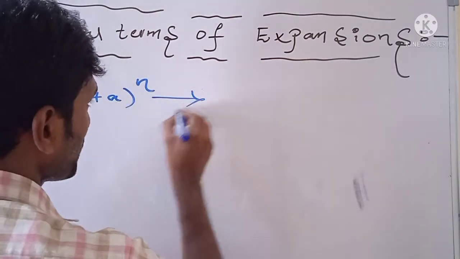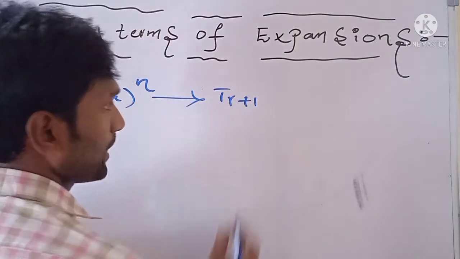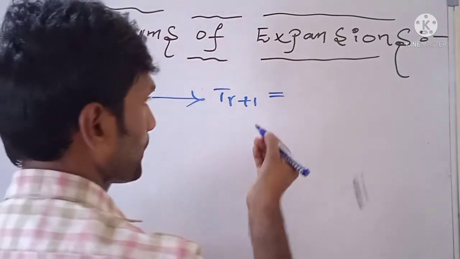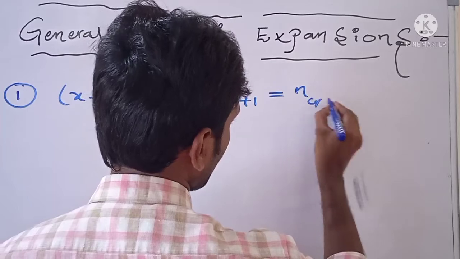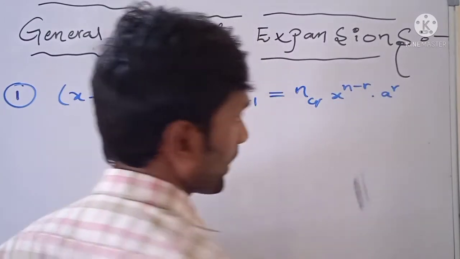In the expansion of (x plus a) whole to the power n, the general term is denoted by T(r+1). The formula for the general term T(r+1) in the expansion of (x plus a) whole to the power n is nCr x power (n minus r) a power r.